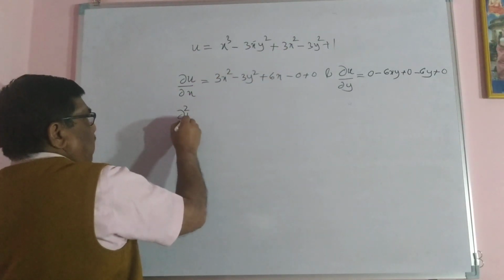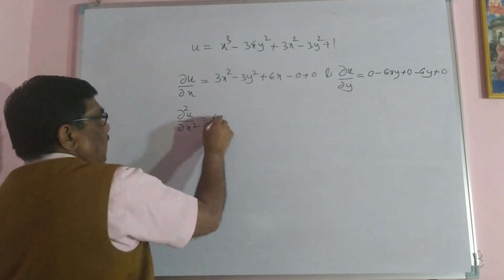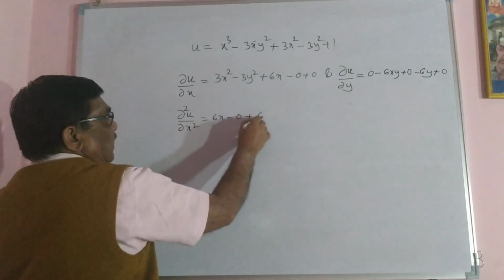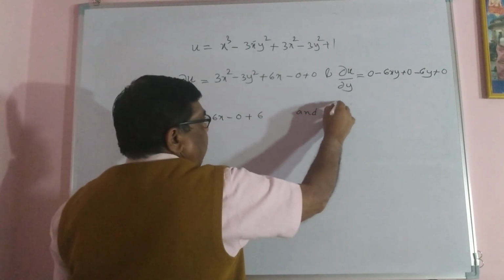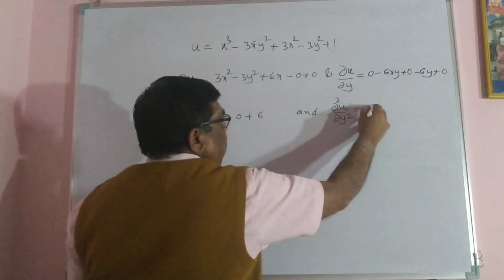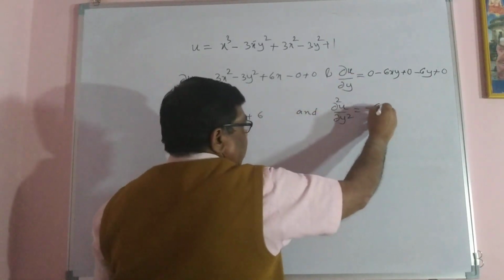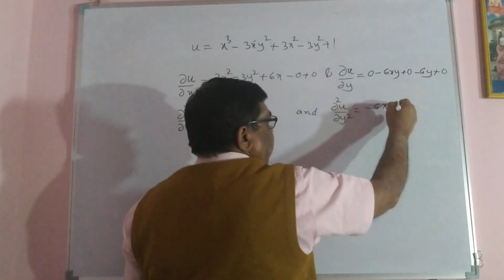Again differentiating partially with respect to x: ∂²u/∂x² = 6x − 0 + 6. And differentiating partially with respect to y: ∂²u/∂y² = −6x − 6, since y differentiation is 1.